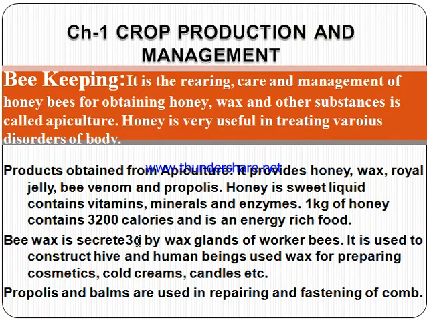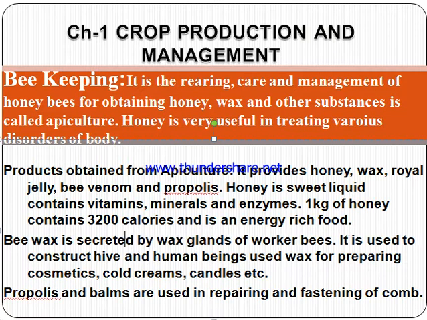Bee wax is secreted by the wax glands of worker bees. It is used to construct the hive. Hive means chhatta. And human beings use wax for preparing cosmetics, cold creams, candles, etc. Propolis and balms are used in repairing and fastening of the comb.